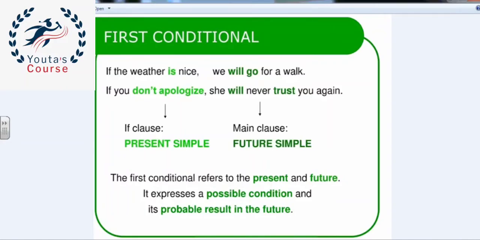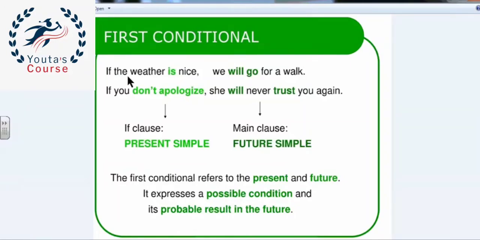Now we will study together the first conditional. We use the first conditional to talk about situations which are likely to happen in the present or in the future. We see or we think that these situations will happen. Okay? When something happens, another thing will happen.